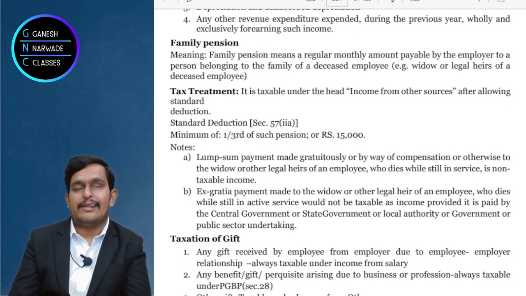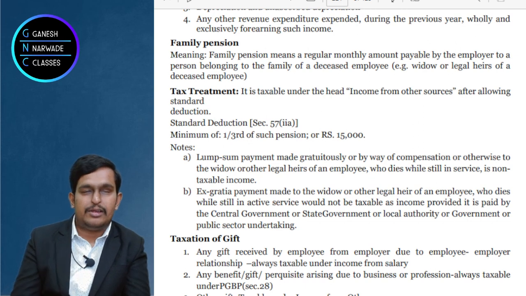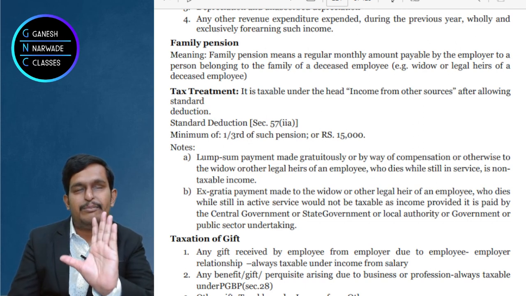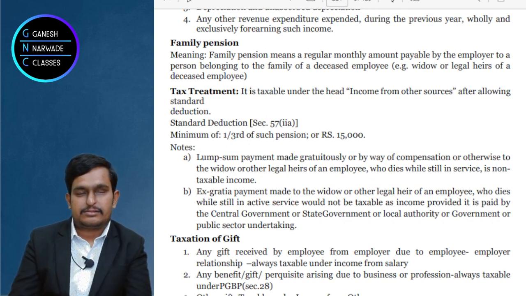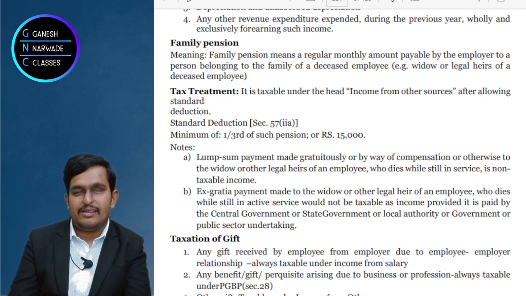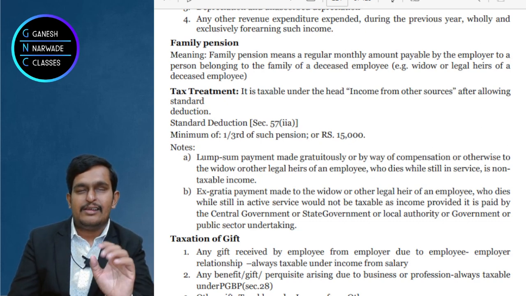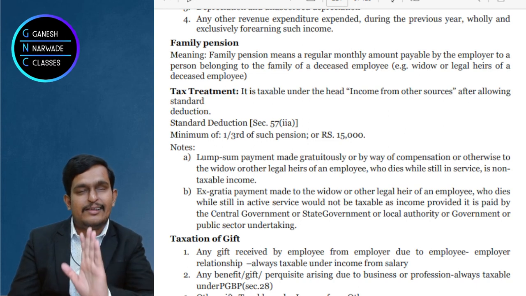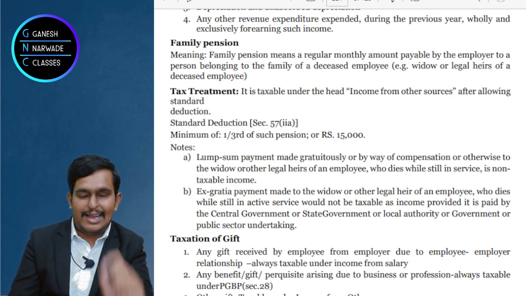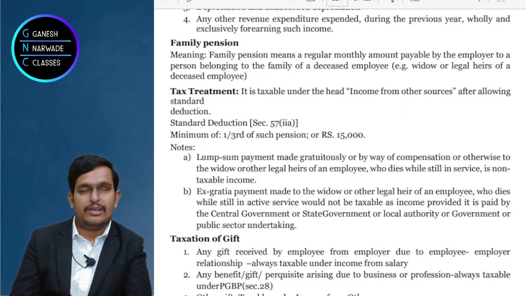Then only it is exempt. So listen carefully. Any lump sum amount received by the family is mostly not taxable, right?